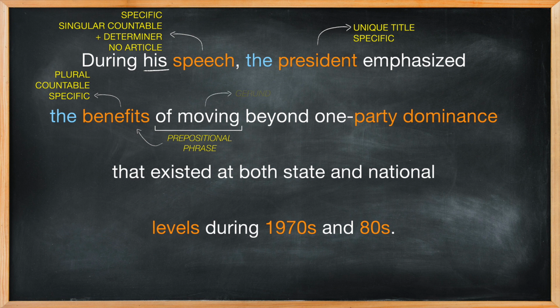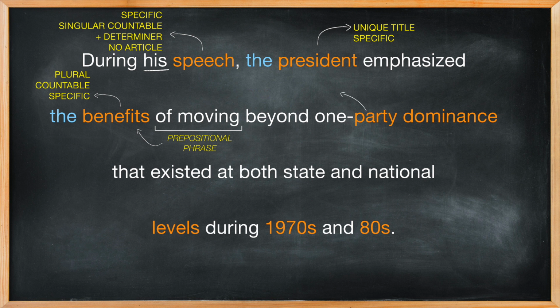Moving is actually a gerund, which means it is a verb performing the function of a noun. Depending on the context, gerunds can take articles just like nouns, but in this case it does not take an article because it is part of a prepositional phrase.